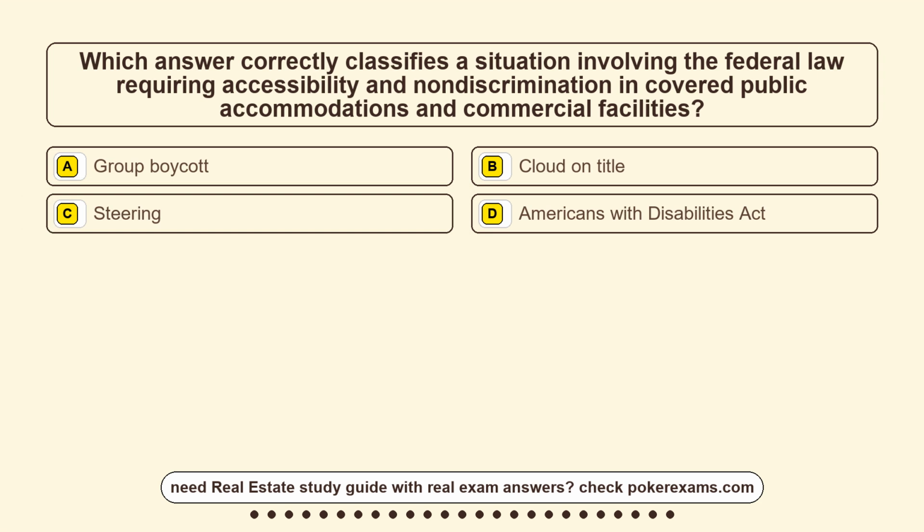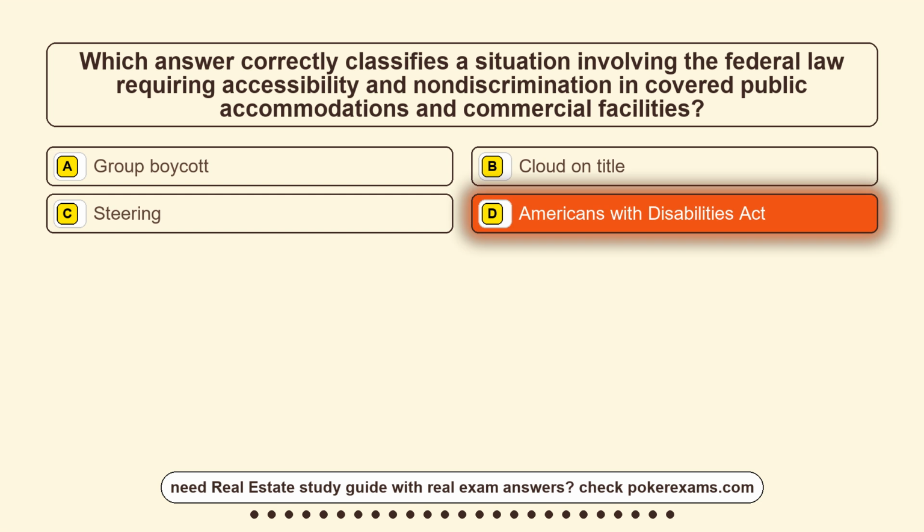Question 22. Which answer correctly classifies a situation involving the federal law requiring accessibility and non-discrimination in covered public accommodations and commercial facilities? Option A, a group boycott. Option B, cloud on title. Option C, steering. Option D, Americans with Disabilities Act. The correct answer is option D, Americans with Disabilities Act.